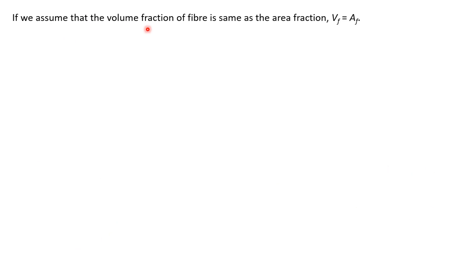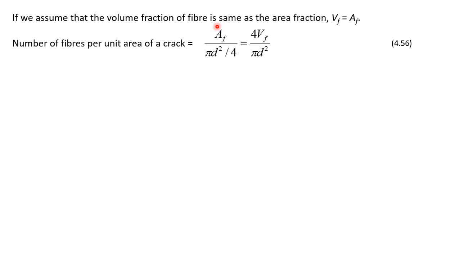Now if we assume that the volume fraction of fiber is the same as the area fraction, generally this is quite a valid assumption, that whatever volume fraction of the fiber we have in the composite, at any surface the area fraction is also the same. So we will take this assumption. Now, the number of fibers per unit area of a crack: as the crack is being created, how many fibers per unit area of the crack are we experiencing? So this will be given by this one.